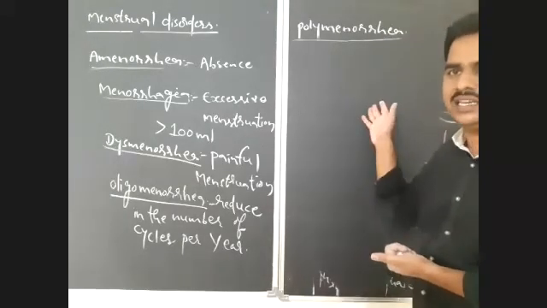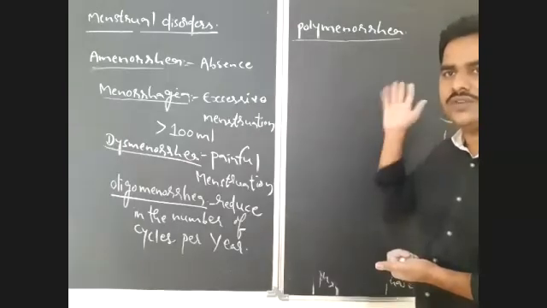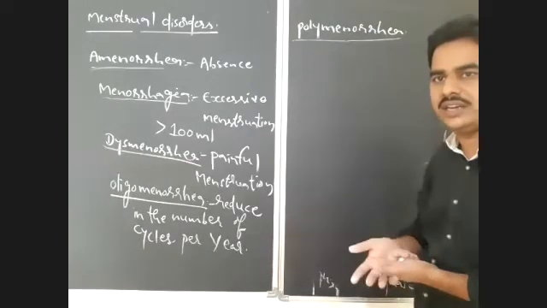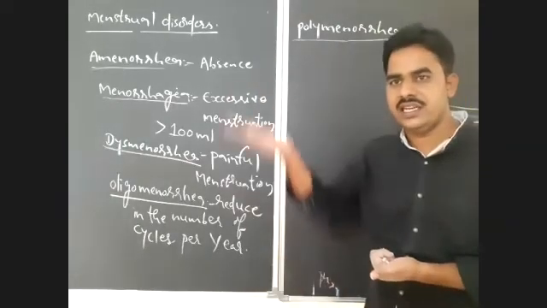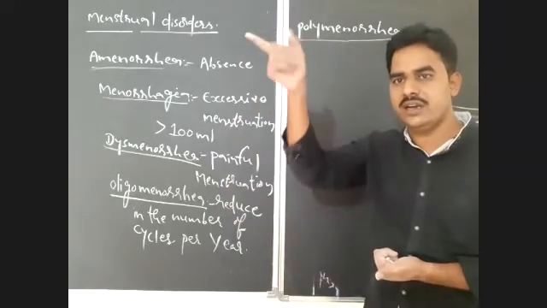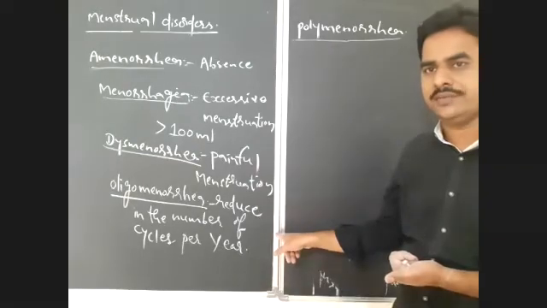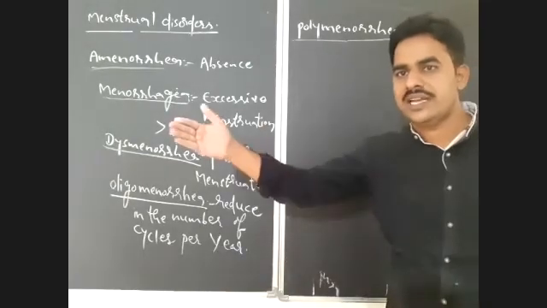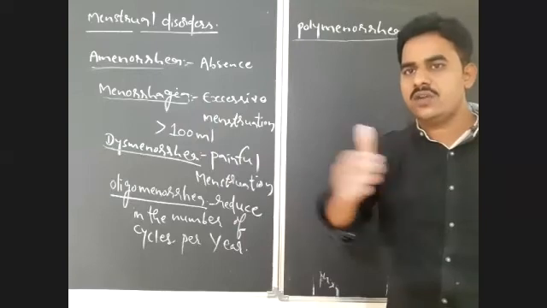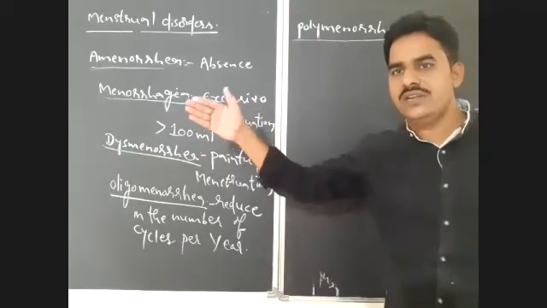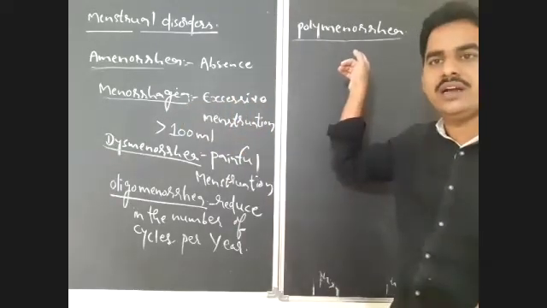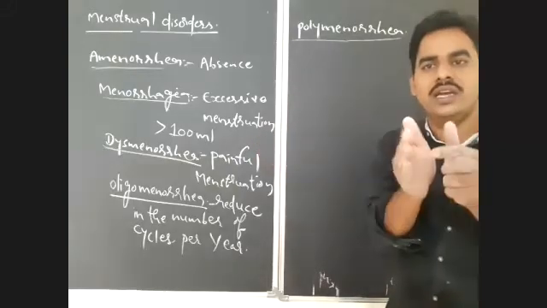Instead of 12 cycles, there may be 15, or even 18. If there is an increase in the number of menstrual cycles per year, that is polymenorrhea. If it is reduced, that is oligomenorrhea. In oligomenorrhea, the number of days required for completion of the menstrual cycle increases, whereas in polymenorrhea the number of days is reduced.